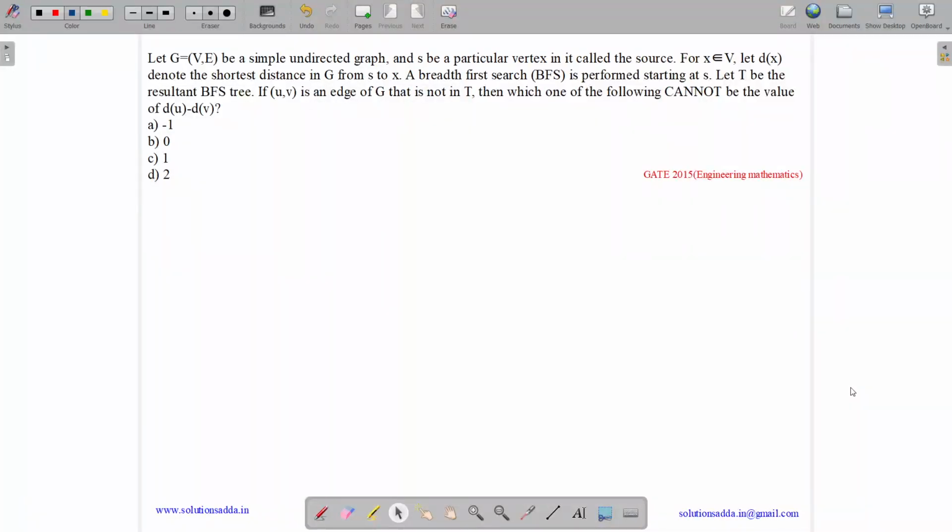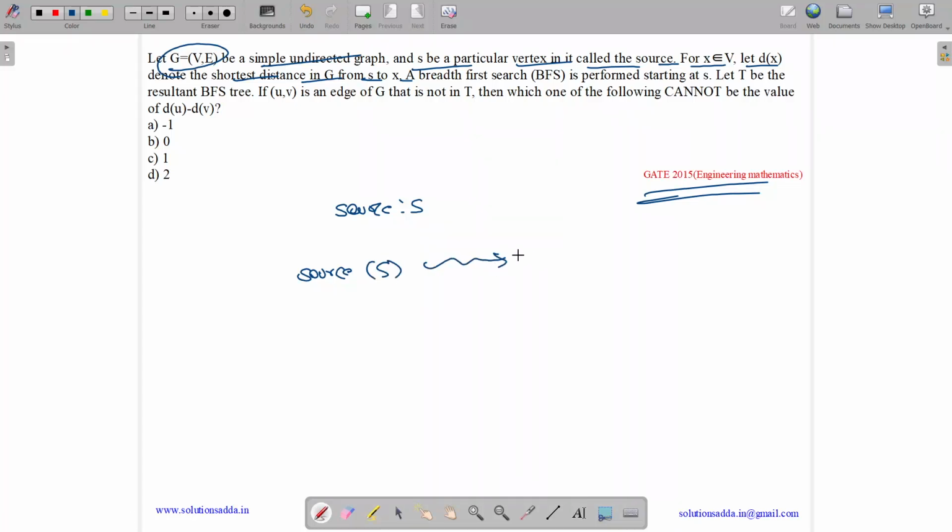This question belongs to the engineering mathematics subject and was asked in GATE CSE 2015. The question states: let G equals (V, E) be a simple undirected graph and let S be a particular vertex in it called a source. So we have the source vertex represented by S. For x belonging to V, let dx denote the distance in G from S to x. So from source S to any vertex, let us suppose x, the distance is denoted by dx.